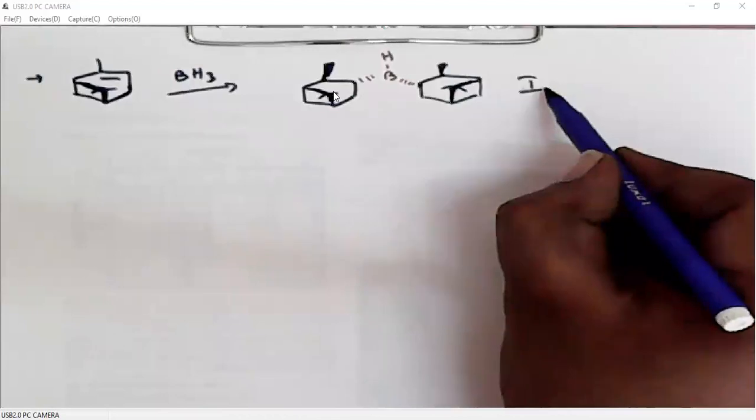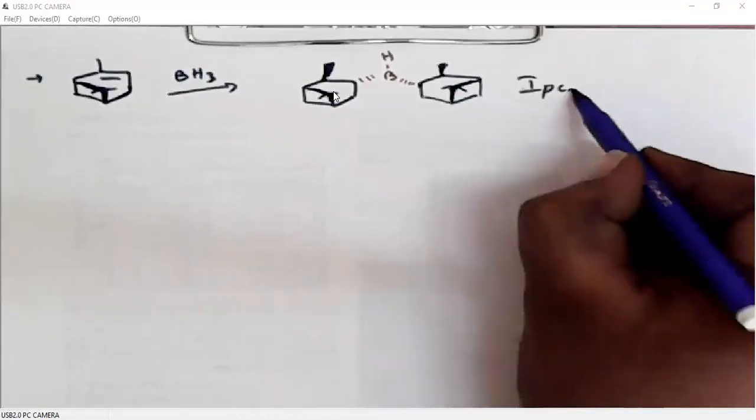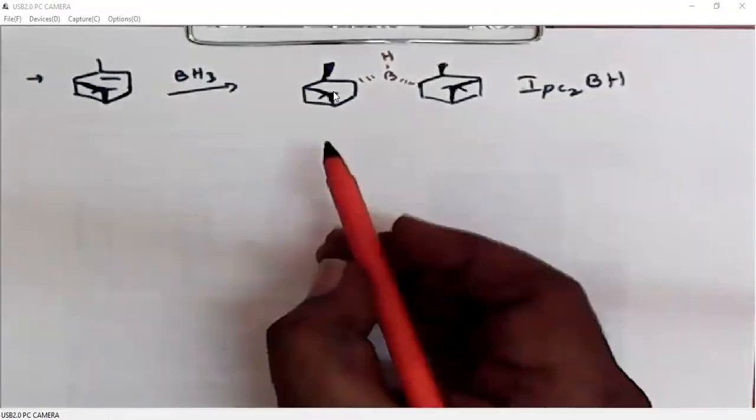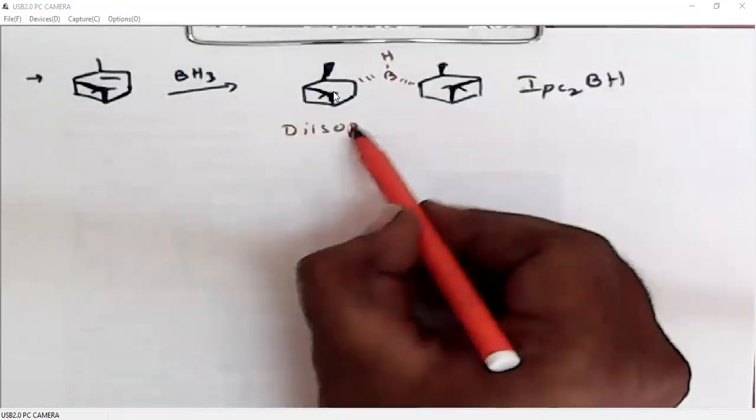So in short, the nomenclature is diisopinocampheyl borane.